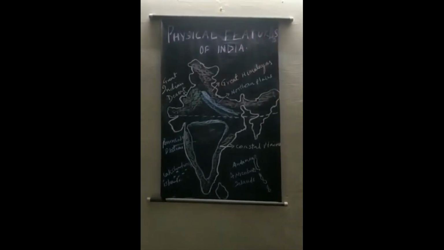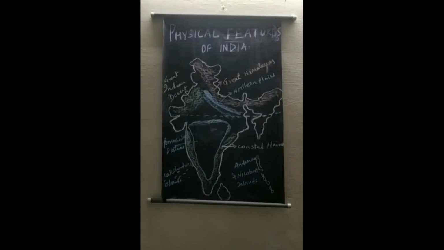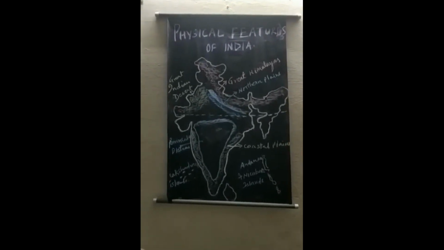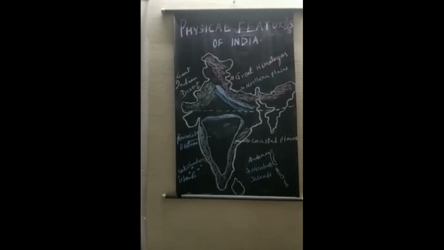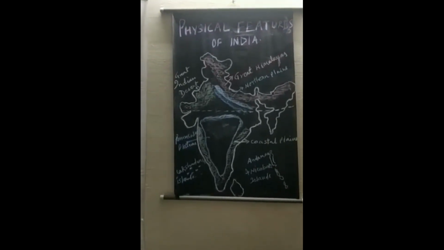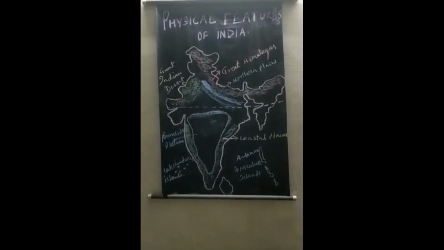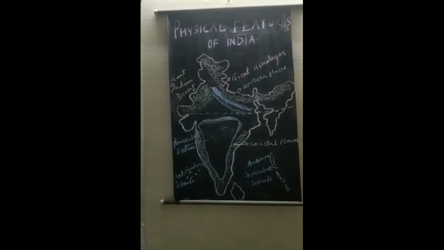Soil is also different. Different types of soil are found in India. Why is this variation there? This is mainly due to the difference in rock types. Different types of rocks are found in different geological periods in different parts of the country.